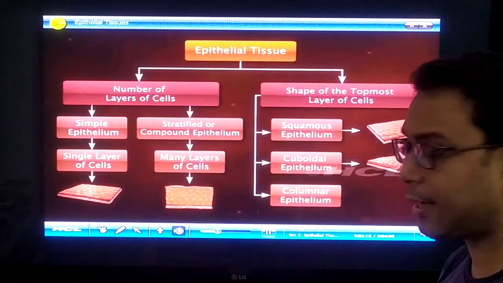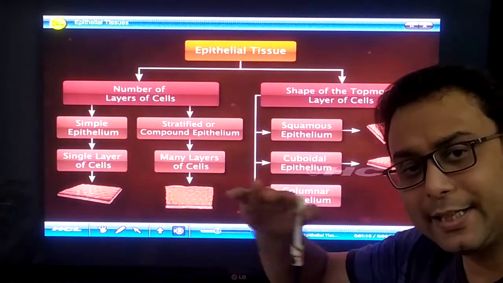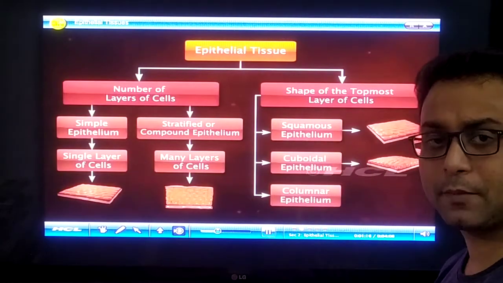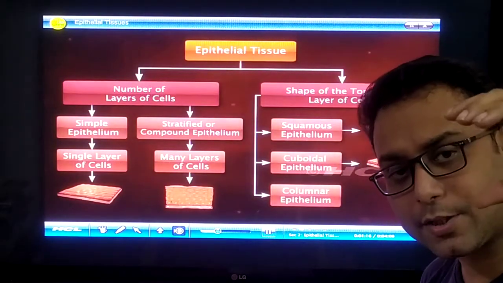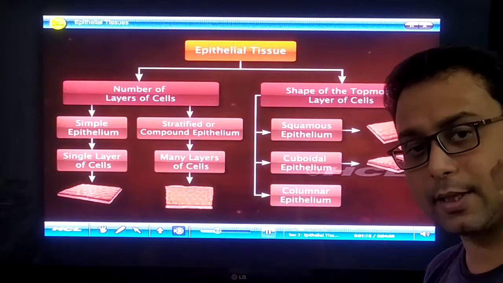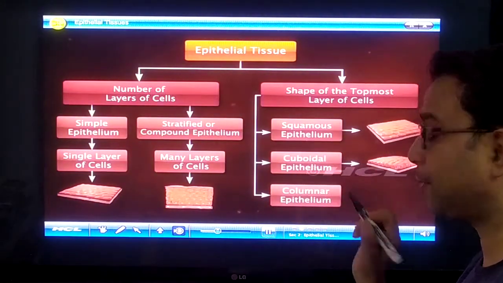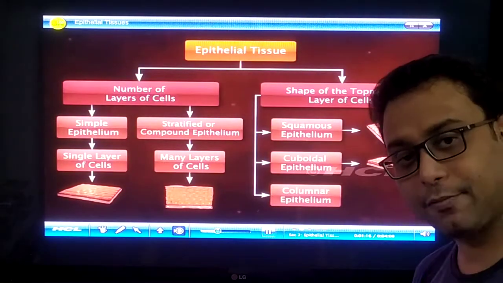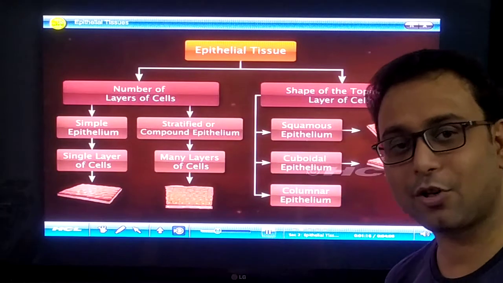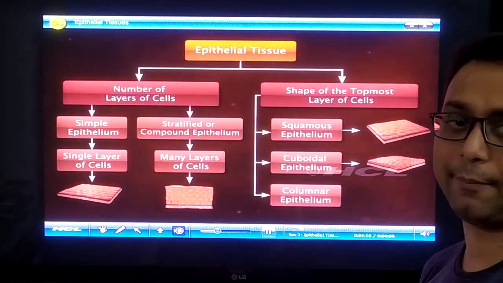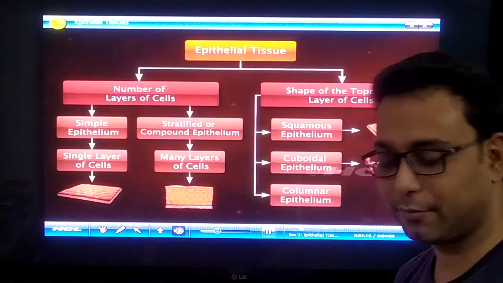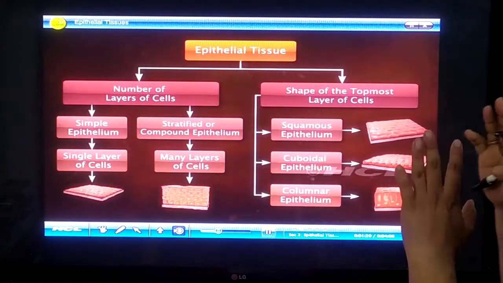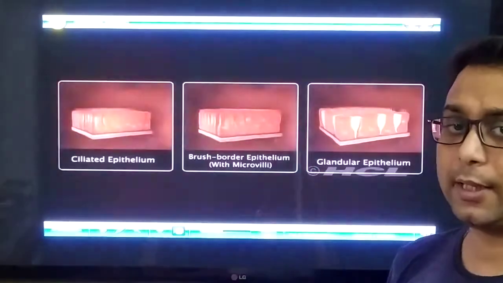If the topmost layer of cells is flattened in nature, they are called squamous epithelium. If they are cube-like in the topmost layer, that is cuboidal epithelium. And if the cells are column-like, it is called columnar epithelium. Right? You got it? Very good. So these are the different types of classification of the epithelial tissue.